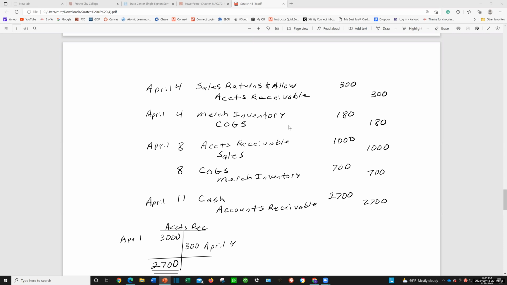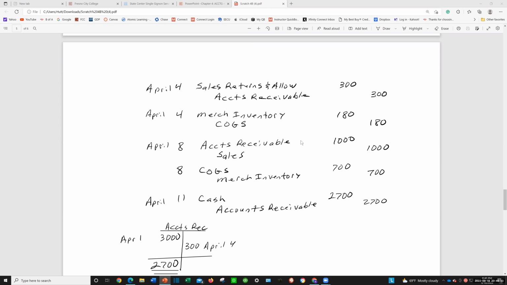Okay, the next one on the 8th, we sold merchandise for 1,000 with credit terms 1/10, net 30. The invoice dated April 8th, cost of the merchandise is 700. Okay, so we sold it to them, made a sale of 1,000, and now he owes us the money.